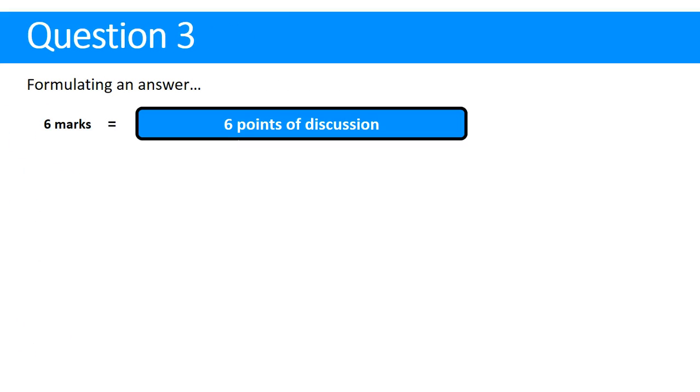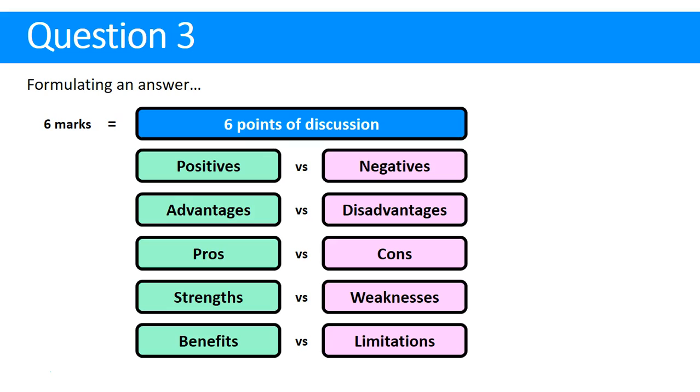So what we want to do is formulate an answer. We need 6 points of discussion. With a discuss question, we need to consider the question from 2 viewpoints. Depending on the topic, it could be positives versus negatives, advantages, disadvantages, pros, cons, etc. And we need at least one argument in each camp for a total of 6 points. So that could be 5 positives and 1 negative, for example, or 1 positive and 5 negatives, as long as there's an argument on both sides.